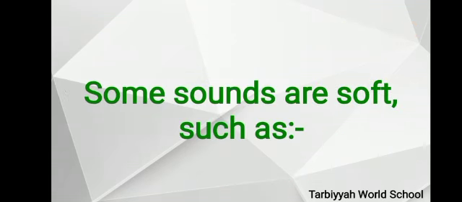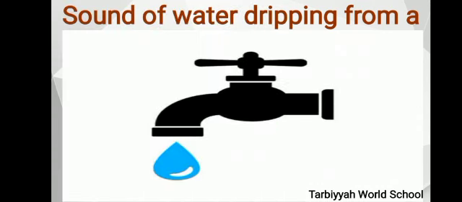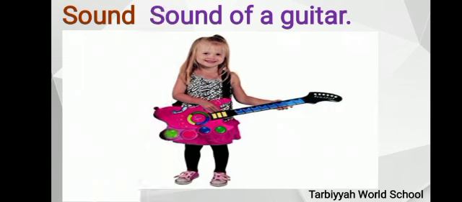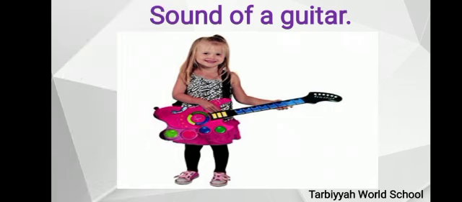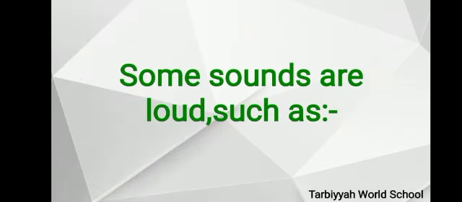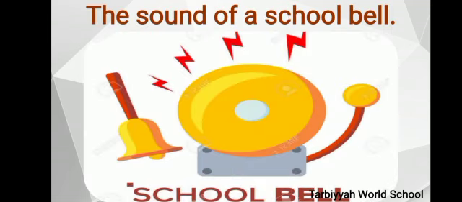Now see, some sounds are soft, such as the sound of water dripping from a tap and the sound of a guitar. Some sounds are loud, such as the sound of a school bell.